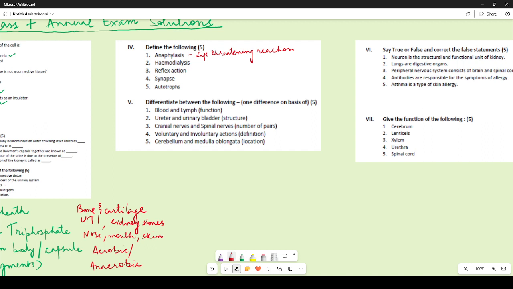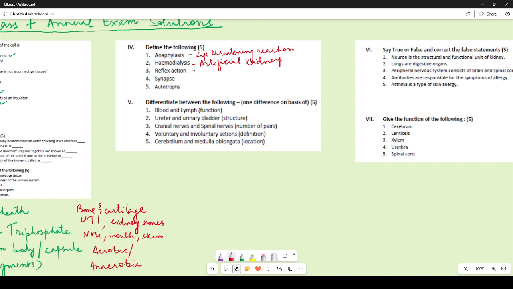That is anaphylaxis. If you are using some different words, the meaning must be the same. Alright. Now hemodialysis or dialysis is the process in which an artificial kidney or a machine is used to filter the blood because the natural kidneys are not functioning properly.